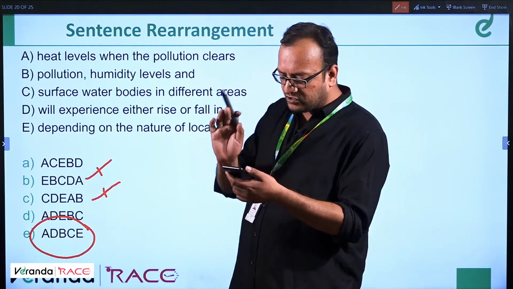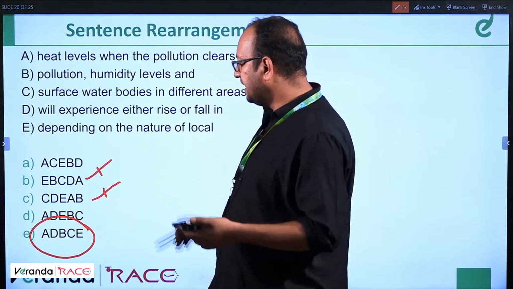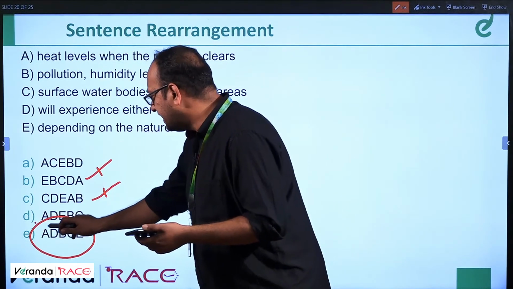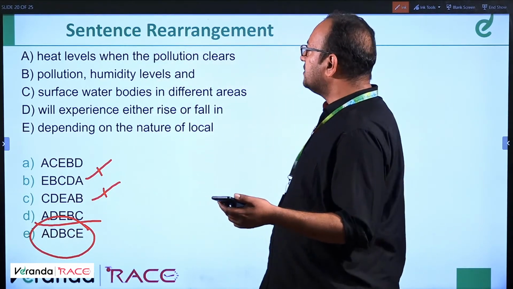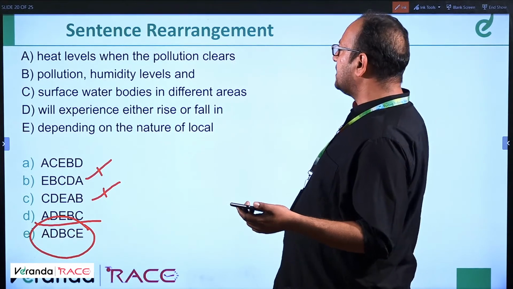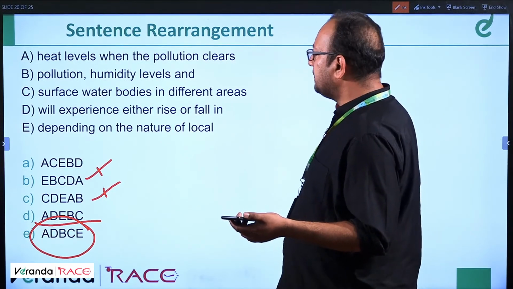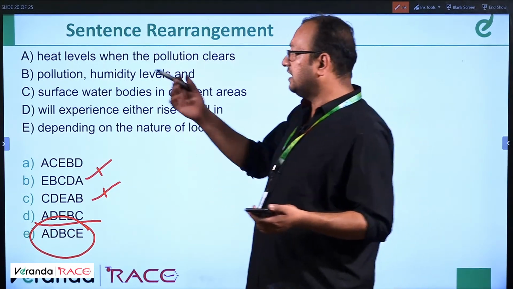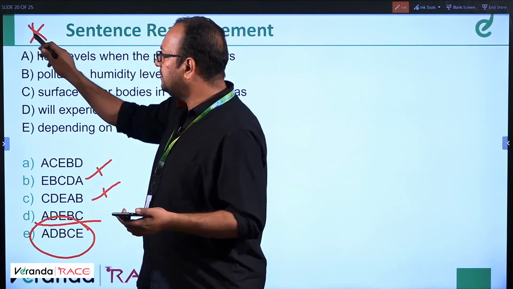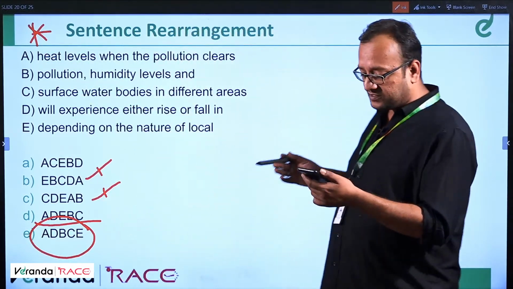Okay, wait. Let's come back to this. Sanju Rock says 4 is the answer. ADECB. Yeah, that's fine. ADEBC. Heat levels when the pollution clears will experience either rise or fall in. No, this is not cleared. Okay, let's mark this question. We'll come back to it again because we have better questions to solve first.